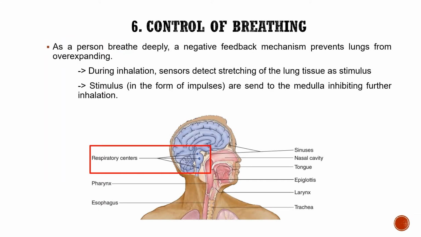As a person breathes deeply, a negative feedback mechanism prevents the lungs from over expanding. So when we breathe deeply, we are not able to over expand the lungs. During inhalation, the sensor detects stretching of the lung tissues as the stimulus. The stimulus is sent in the form of impulses to the medulla, inhibiting further inhalation. This is why when we breathe, we cannot overexpand our lungs. These are the respiratory centers located at the medulla oblongata, here.